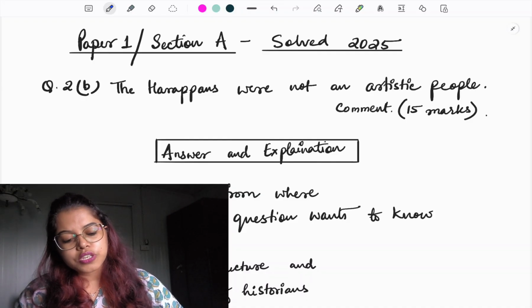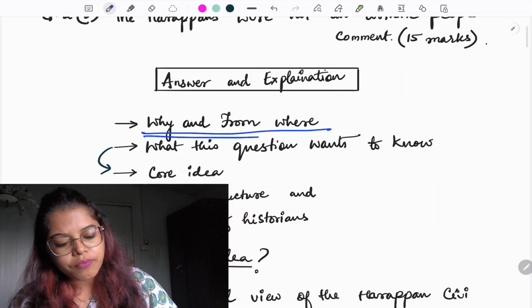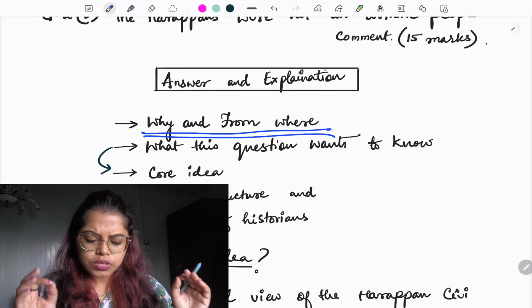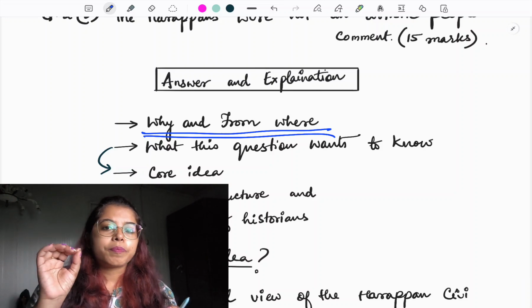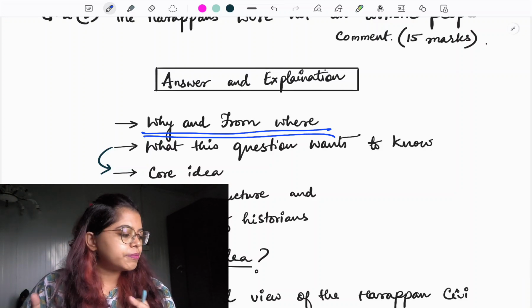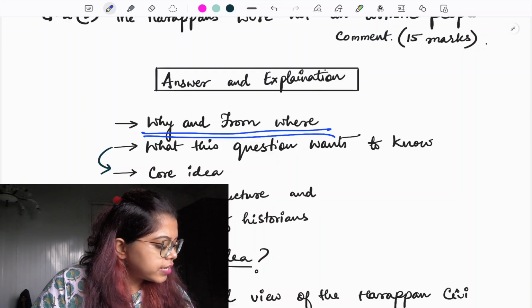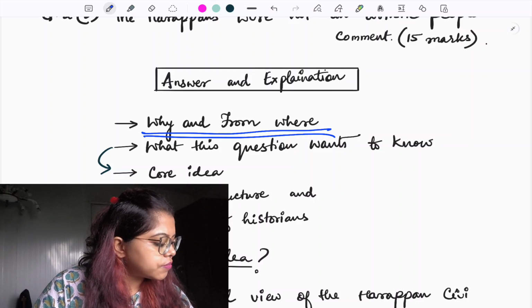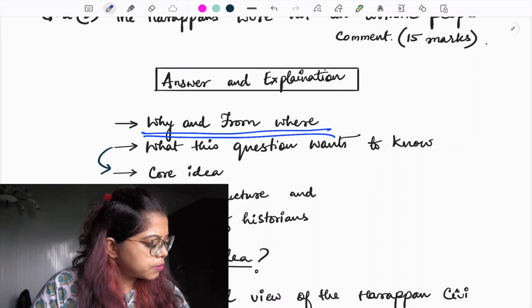Now moving on to this. The first thing is, why and from where was this question taken? See, if you read Upinder Singh, open page number 185. Let me read you two lines. On page 185, she writes, early writings tended to contrast the plainness of Harappan artifacts with the opulence of their Egyptian and Mesopotamian counterparts.